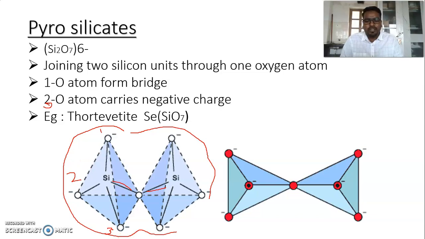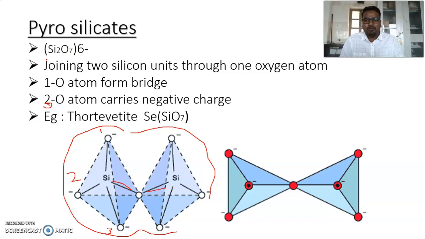So these are free to form a bond with other metals, and one metal already acts as a bridge. So it creates a bridged bond between two silicon. This is also called disilicates. Two silicates join with one oxygen atom. While joining, one oxygen atom is eliminated.